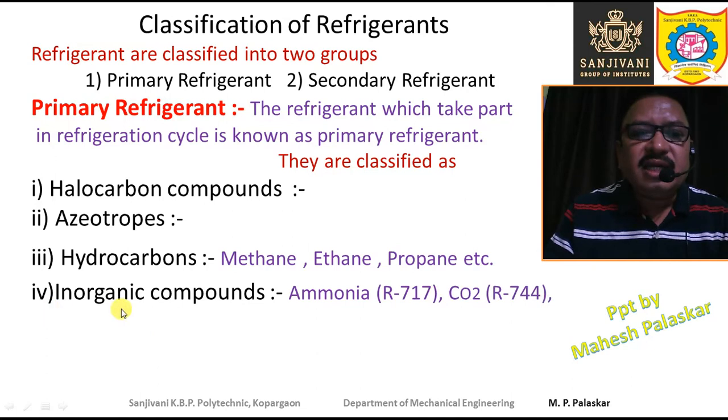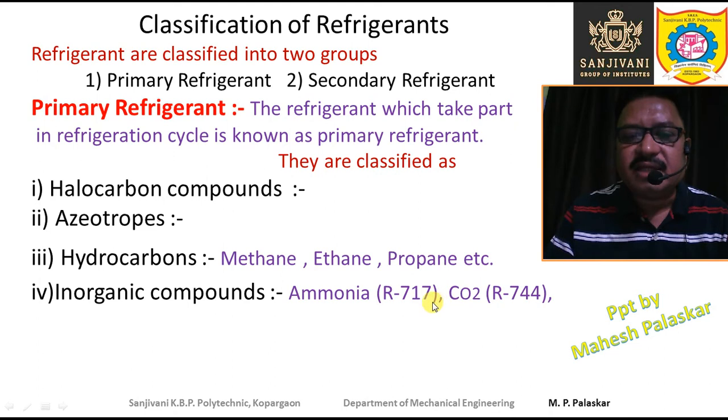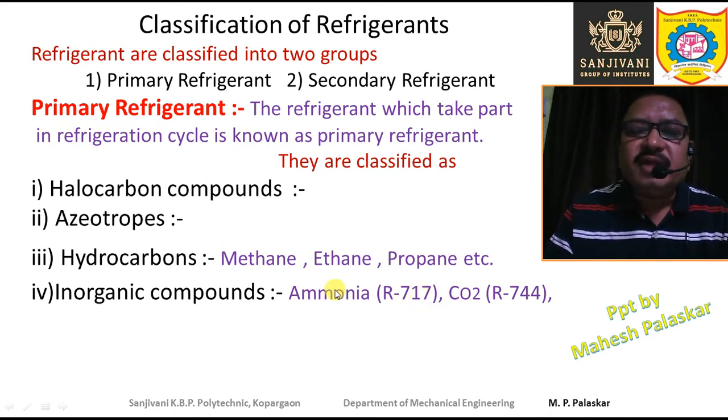Then the inorganic compounds are also used as primary refrigerants. The example of an inorganic compound is ammonia, and ammonia is designated as R717 because 17 is the molecular weight of ammonia.